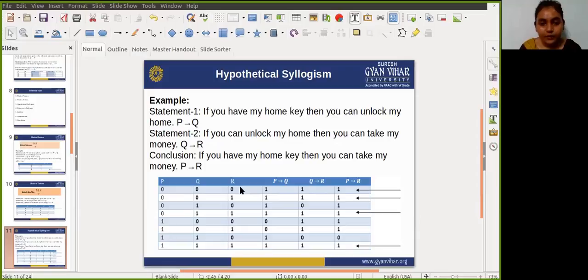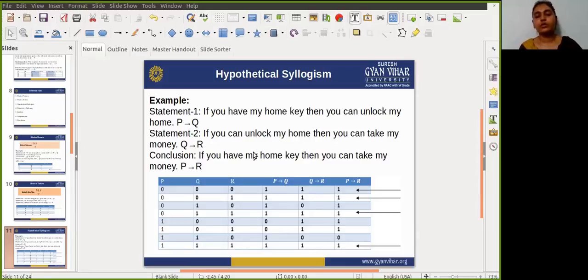So guys, see, in the value of the fourth and fifth columns, in the first row both values are true, and also the result is true, right? In the second row both values are true, so the result will be true, right? In the third row, both values are not true, so let it be. In the fourth row, both values are true, so the result is also true. Again for the fifth row, both are not true. Sixth row, both are not true. Seventh row, both are not true. Again in the eighth row, both values are true, so the result will also be true.